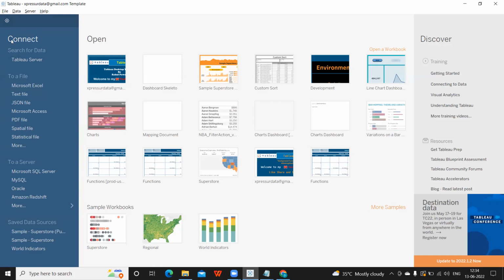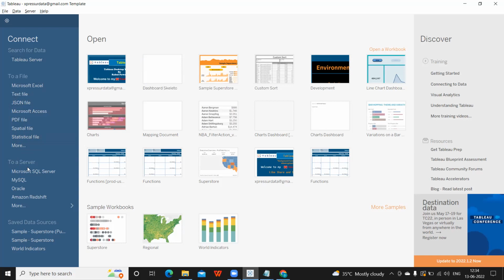On the left part is the connect part. So based on whether you are connecting to a text file, or to a server, or to a saved data source, all are available here. To a file means this is something that is available in your local machine. Like it can be your Microsoft Excel, it can be your text file, or it can be your JSON file, anything. To a file means it is locally available in your machine.